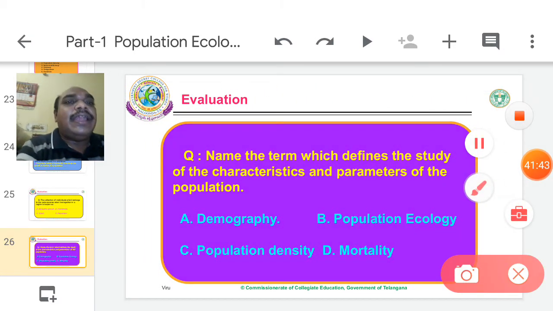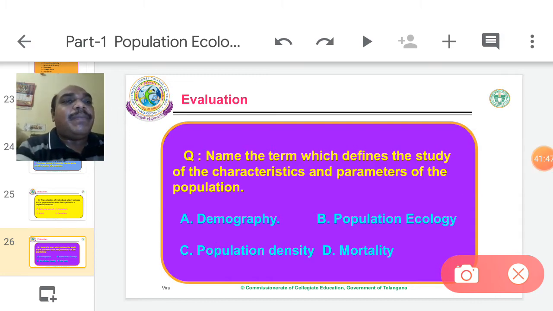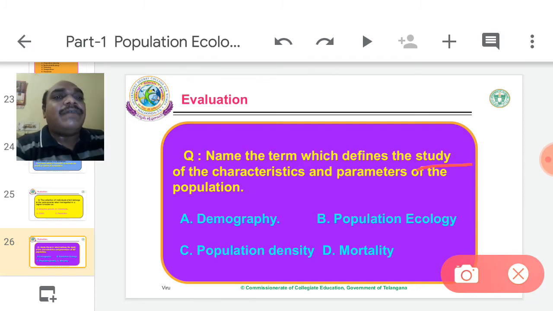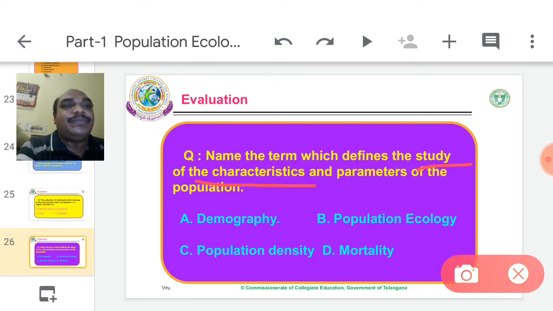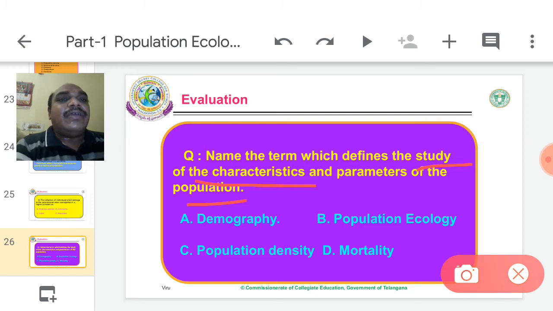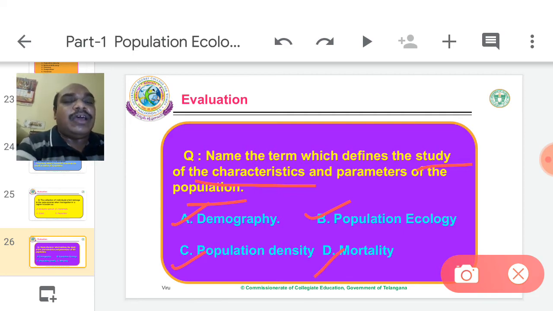Next one, name the term which defines the study of the characteristics and parameters of the population. A. Demography, B. Population ecology, C. Population density, D. Mortality.